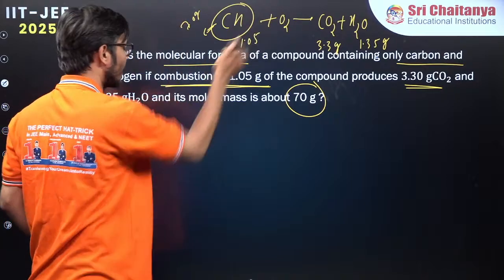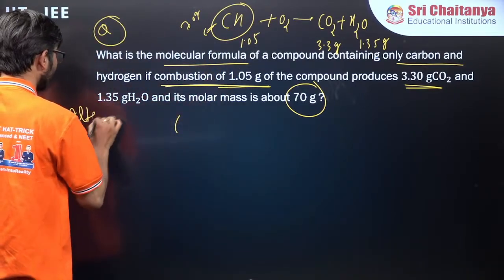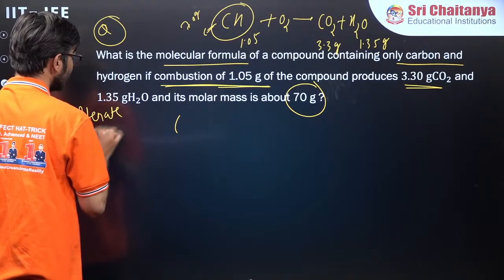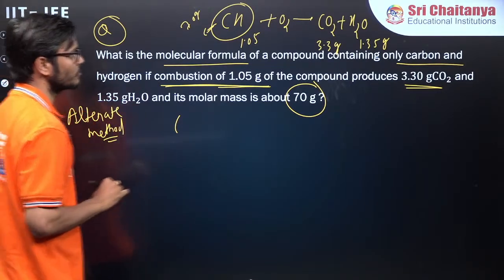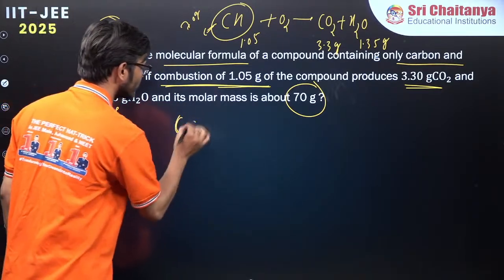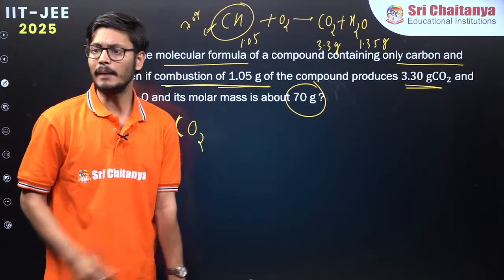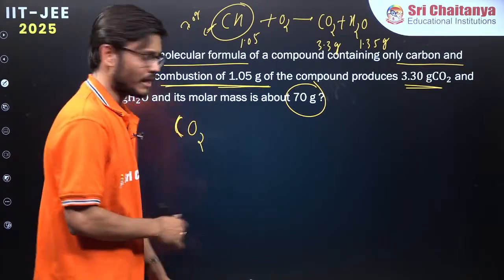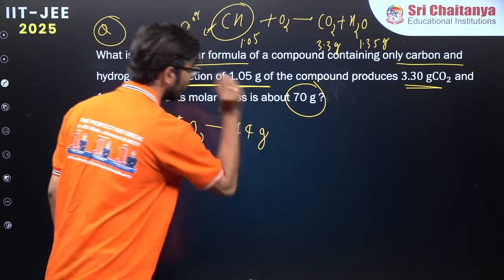Now, we are having carbon dioxide. So I'll go with an alternate method. Generally, if you look into the books, there is one method, but I won't go with that method. I'm going with a different one, which is actually simpler. So if you look at the carbon dioxide, let us say we have 1 mole of carbon dioxide. How much mass does 1 mole of carbon dioxide contain, beta ji? 44 gram.